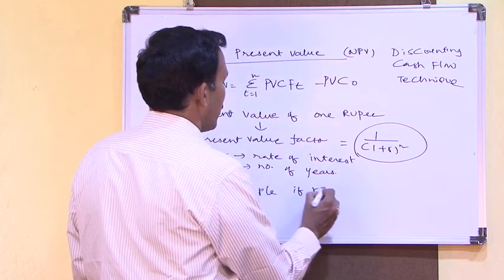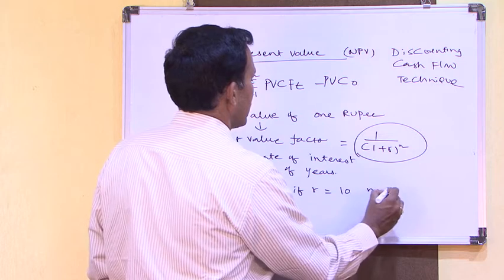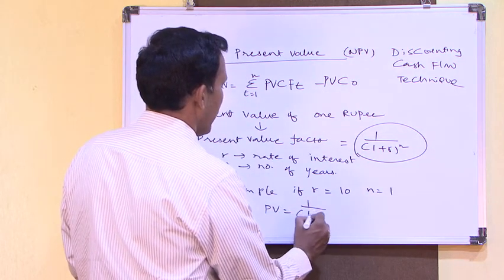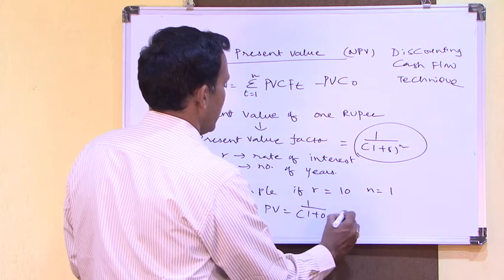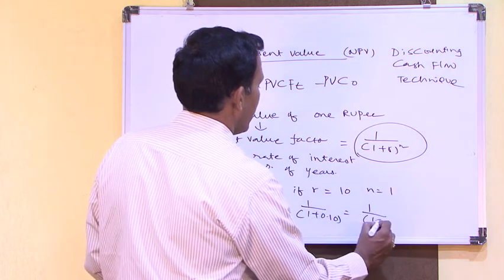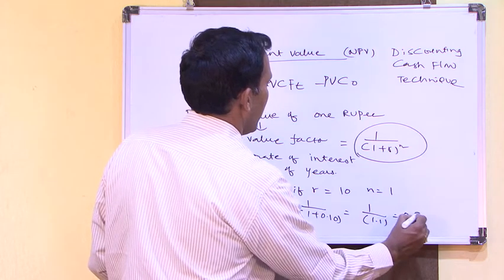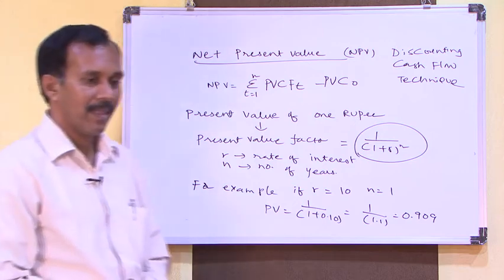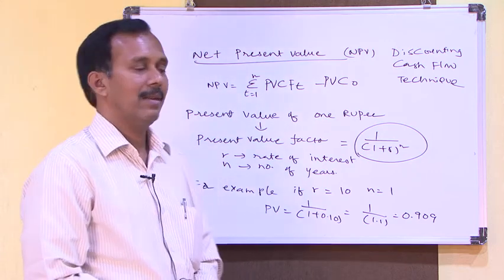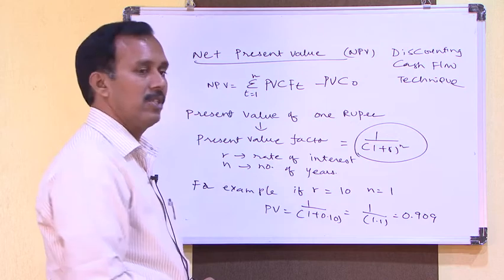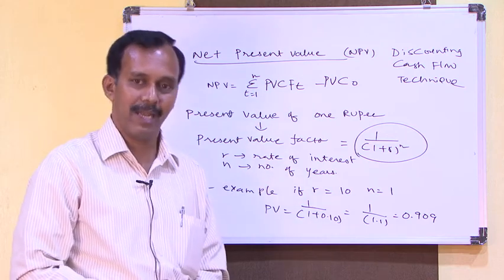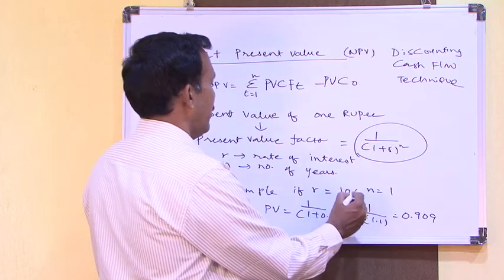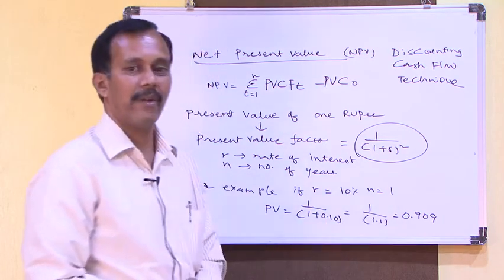For example, if R is equal to 10, N is equal to 1, PV is 1 by 1 plus 0.10, that is 1 by 1.1, that comes to 0.909. That means if you are investing 90 rupees 90 paise now, at the given 10% interest rate, we can get 100 rupees after 1 year.